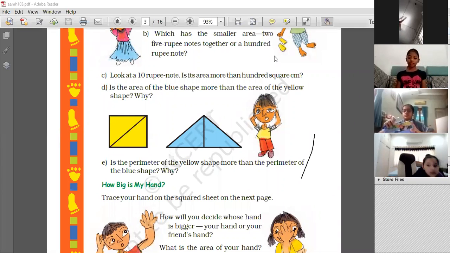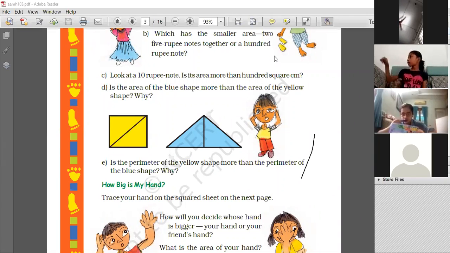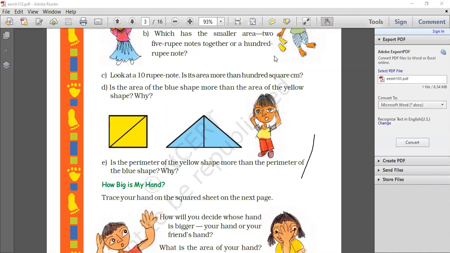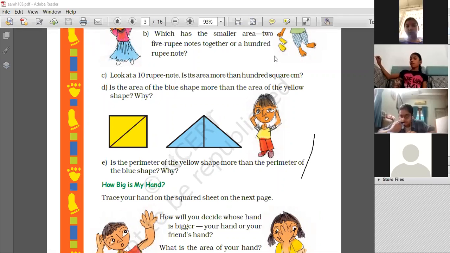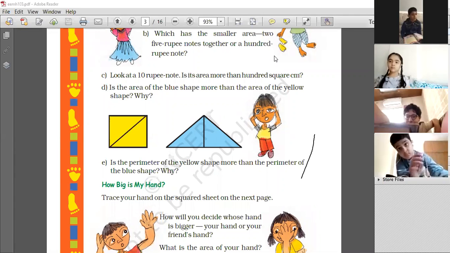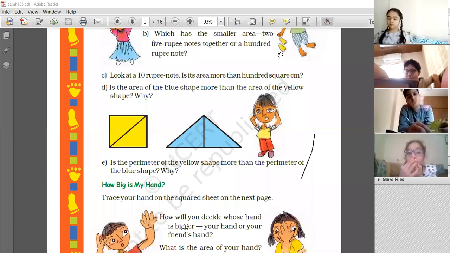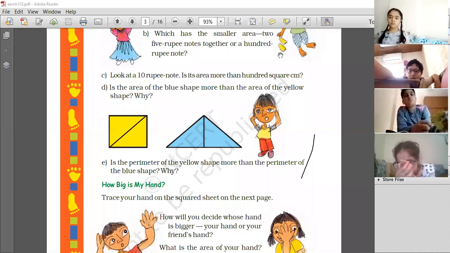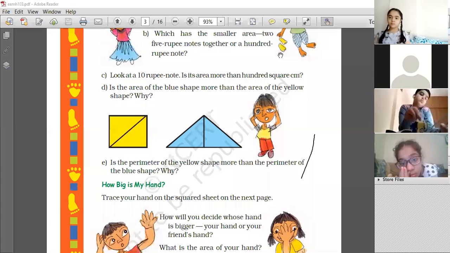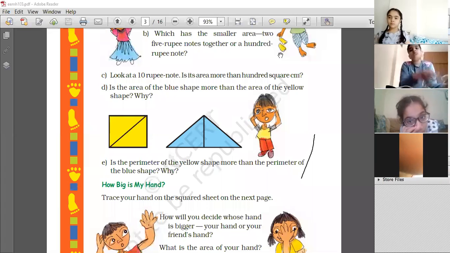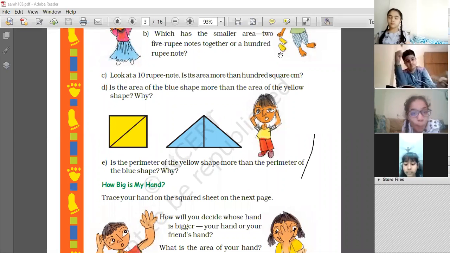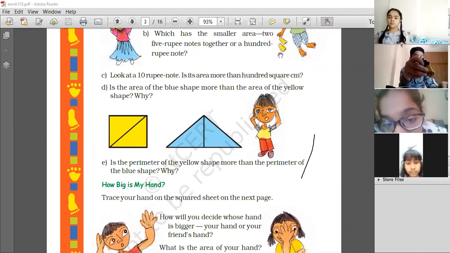Right? So tables up to 20 should be known to everyone. Tables up to 20 must be learned by heart. That is compulsory. And since one or two students were not able to answer, and in the chat box some of you have written the incorrect answer, on Monday I'll be taking a random test of tables. Let's see how you do. There will be a quick test on tables.